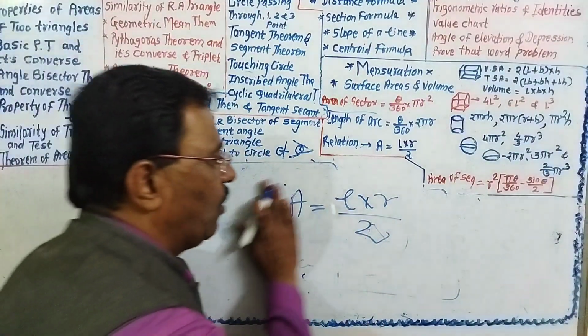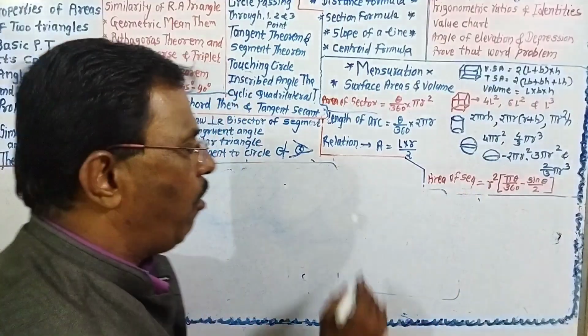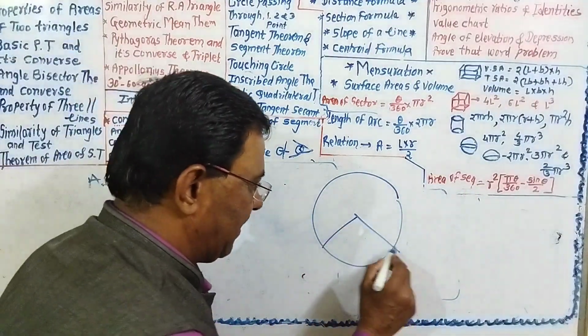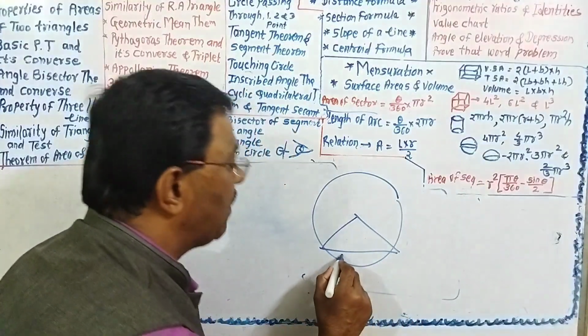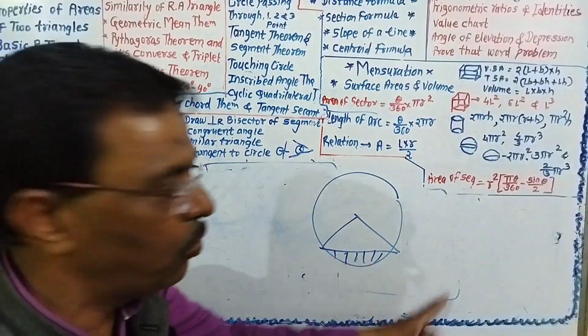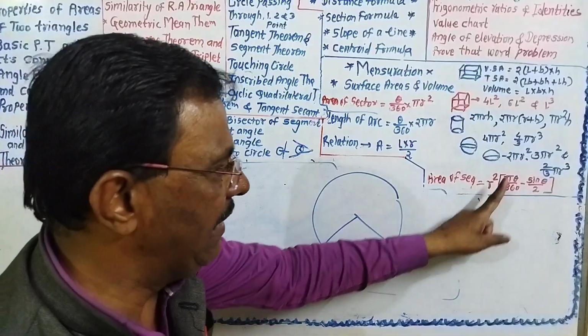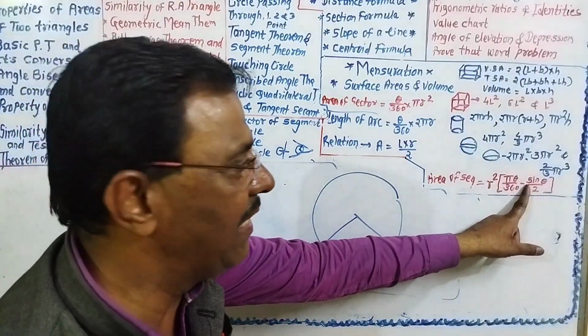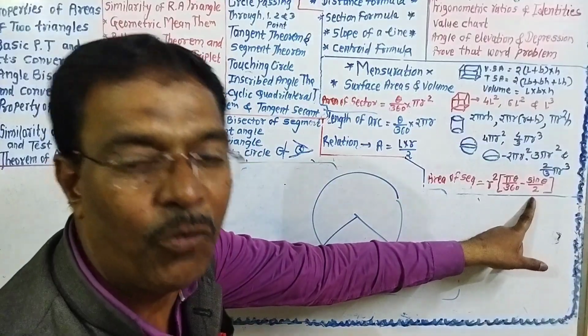And one more question will be there, area of the segment. This is the circle, this is the sector, this is the segment, and area of this segment is equal to r square in square bracket, pi theta upon 360 minus sin theta upon 2.